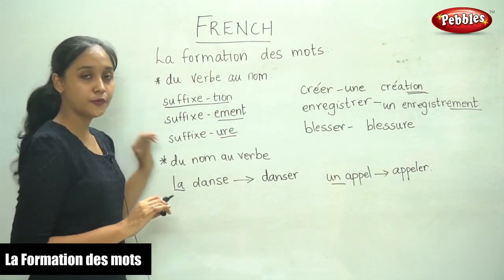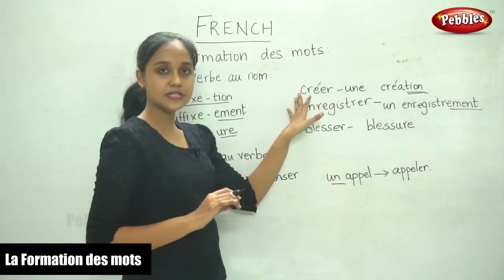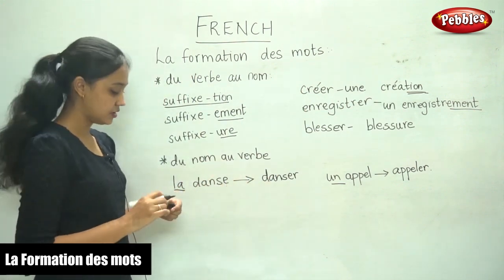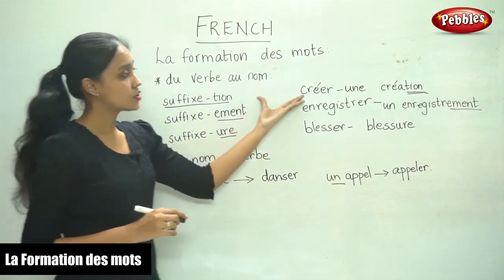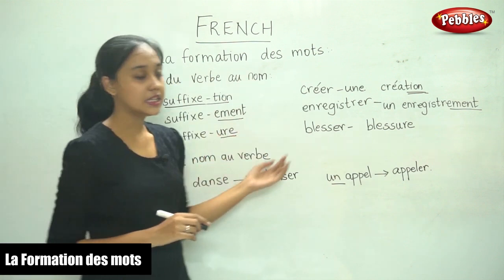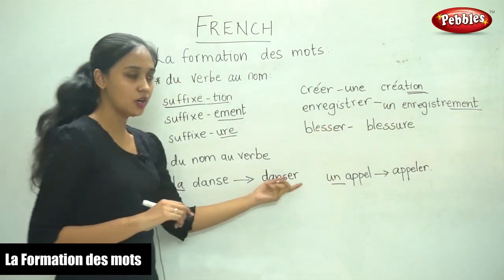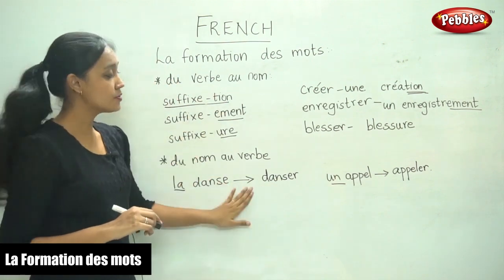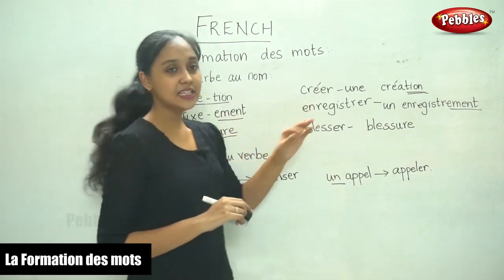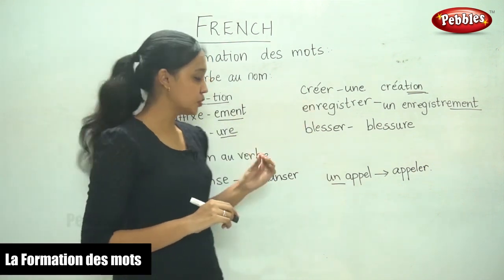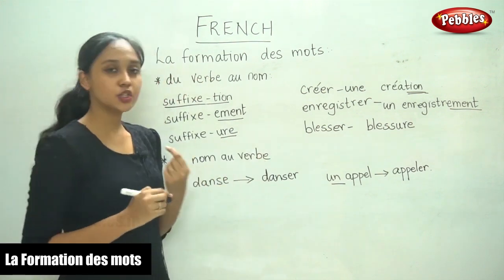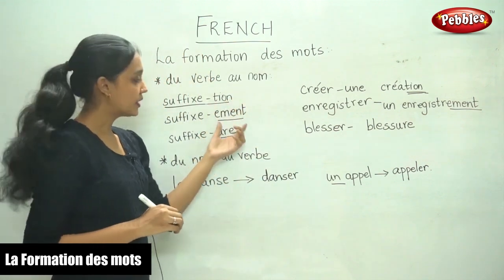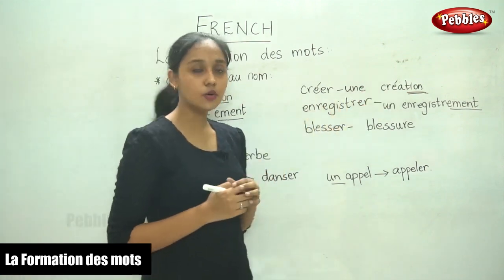So now you know how to form the noun form when the verb is given and also the verb when the noun is given. We need to use these suffixes to form the noun form, and the verbs you already know. We are familiar with the verbs. These concepts will be useful when you are writing an essay. Sometimes you will have to use the verb, sometimes you will need to use the noun form. In those cases, you will use the appropriate suffix and form the noun of the verb.